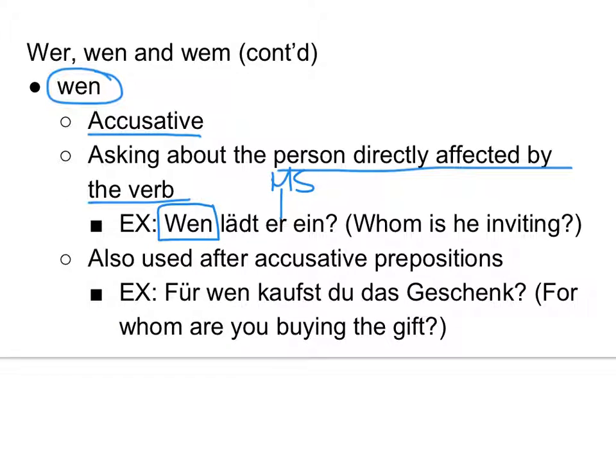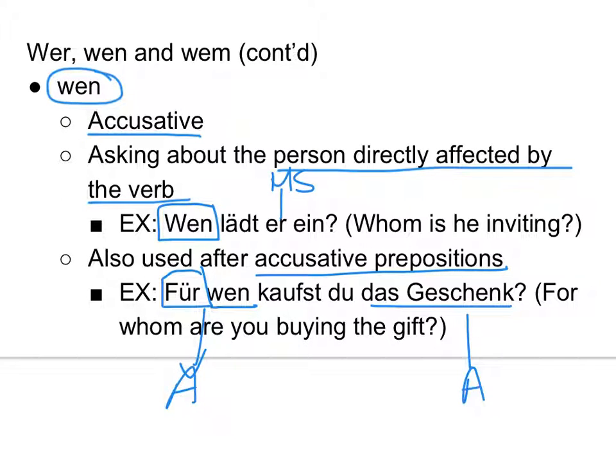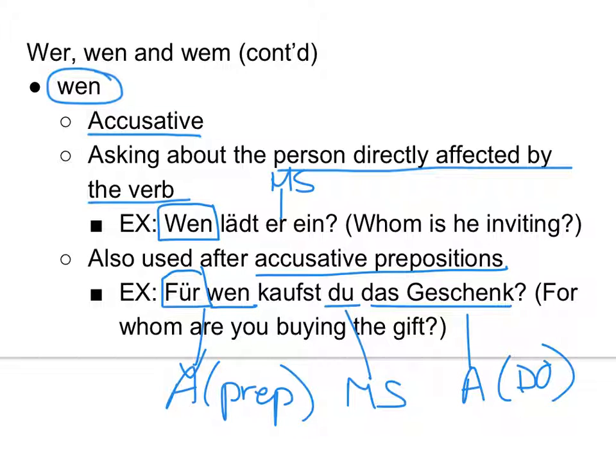Okay. It can also be used after accusative prepositions, just like in a regular sentence. So we've got our für word here, so that's our accusative preposition. So that changed wer to wen, just like der would have been den. Same concept. Okay. So für wen kaufst du das Geschenk? Okay. So this one is accusative because of the für. Das Geschenk is accusative because it's the direct object. It is the thing being purchased. So the first one is because of a preposition. Du is the main subject. So it's nominative.